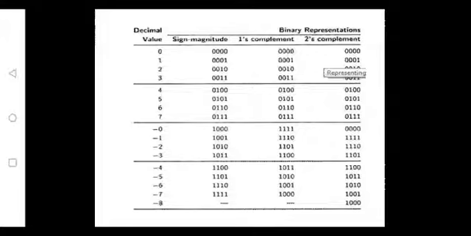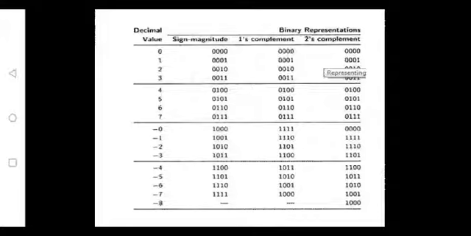So if we take an example of minus 0 in 2's complement, first we have written sign magnitude, then perform 1's complement, then 1's complement plus 1. So here add plus 1 to the LSB. So 1 plus 1 is 0 with carry 1. Carry is propagated. Again 1 plus 1 is 0 with carry 1. Again 1 plus 1 is 0 with carry 1. 1 plus 1 is 0 with carry 1. So whenever you are getting a carry in 2's complement, you need to neglect that carry. So here the equivalent is all zeros.